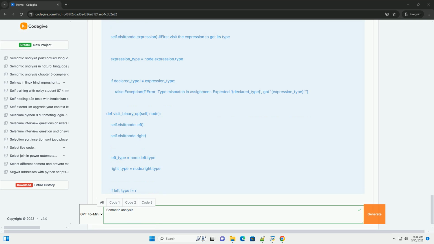create_child_scope creates a new symbol table that is a child of the current table, allowing for nested scopes. 2. AST node classes represent different types of nodes in the abstract syntax tree, AST. Each node stores information relevant to its type, for example variable name, operator, value. Type, a field to store the type of the expression/node, determined during semantic analysis.